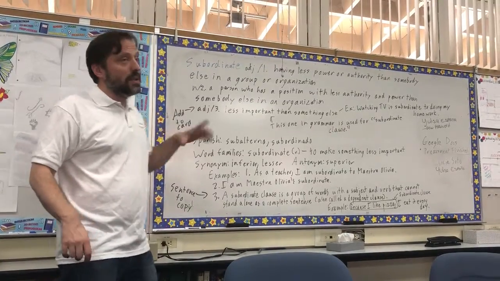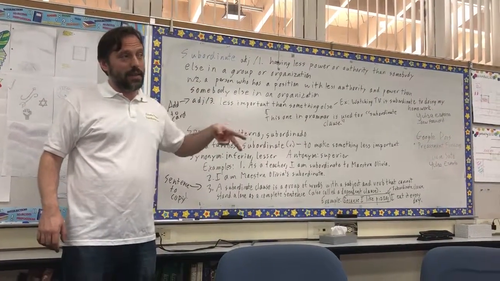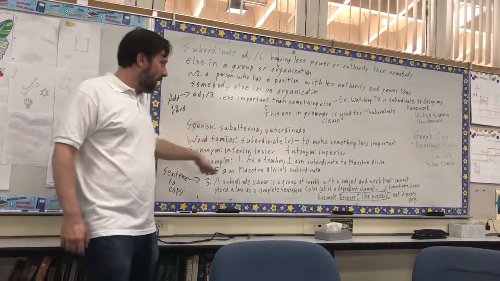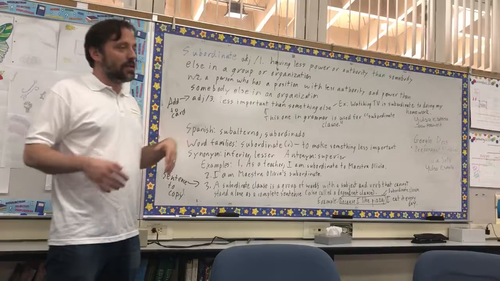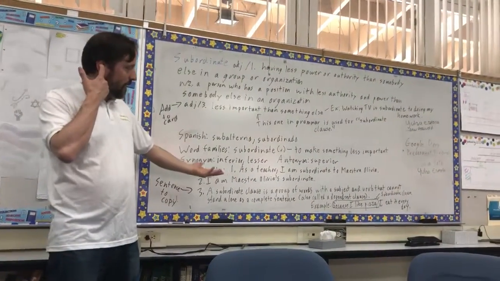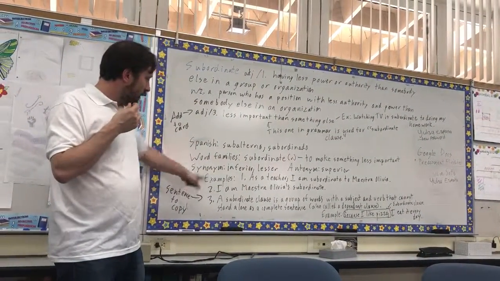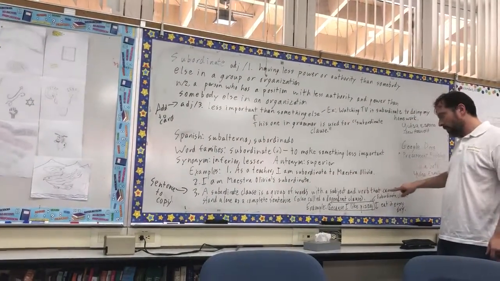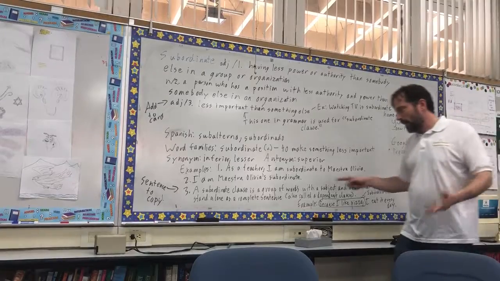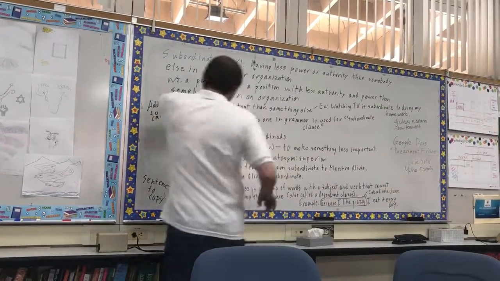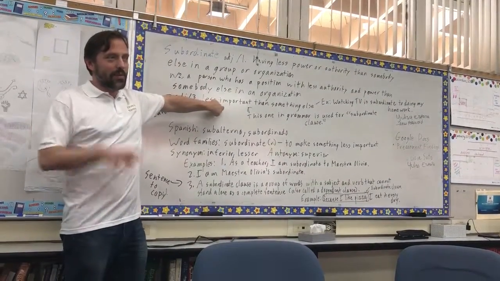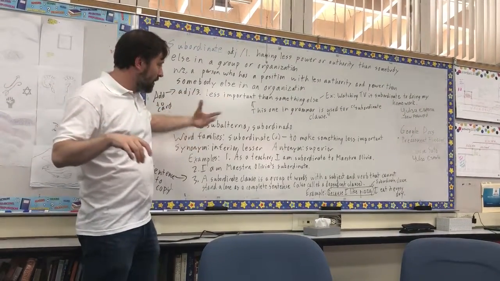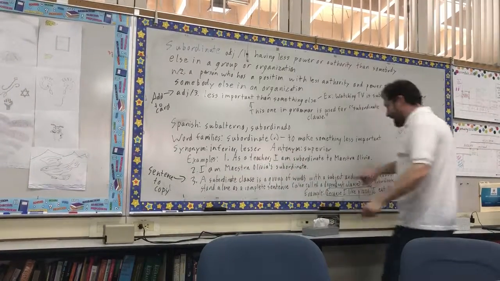In this school, we usually use the words dependent and independent to talk about clauses. But there's another way to talk about the exact same thing. A synonym is to say subordinate instead of dependent. So a subordinate clause, this is the sentence that you copy. A subordinate clause is a group of words with a subject and verb that cannot stand alone as a complete sentence. So that makes it less important than the rest of the sentence because it can't stand alone. So if we look at an example, and it's also called a dependent clause.